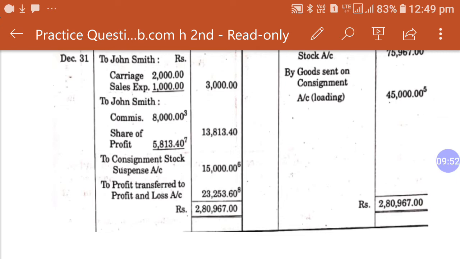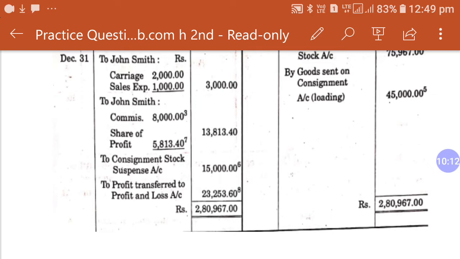So after putting all these values you can find out the balancing figure. As you can see, the debit side is less than the credit side, therefore we have to transfer profit to the P&L account. This is 23,253. So this is the amount of profit which is transferred into the P&L account. So there is a profit on consignment.